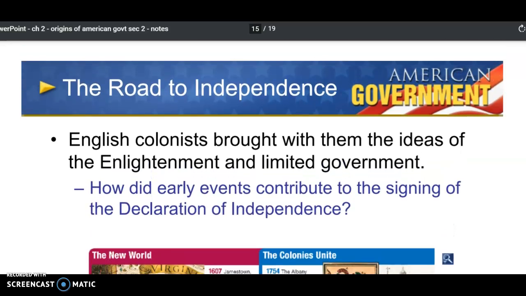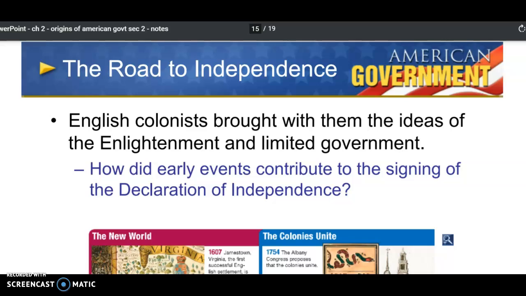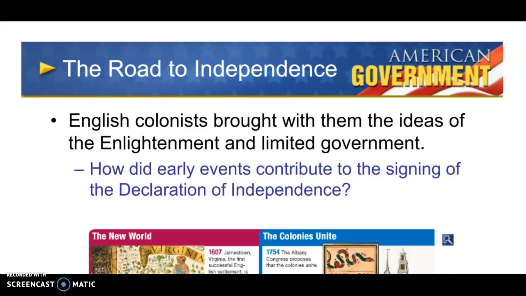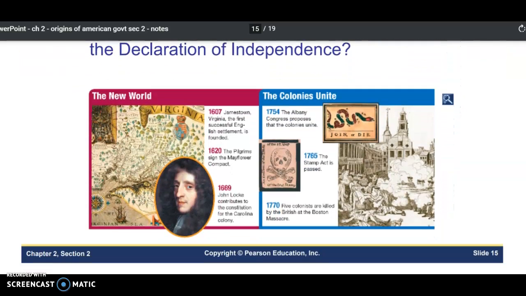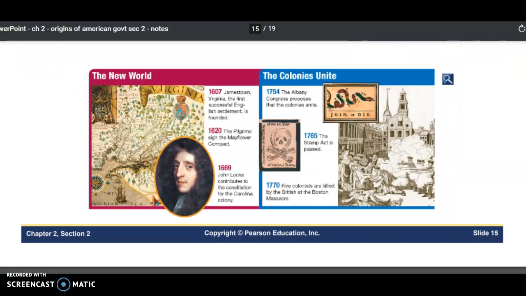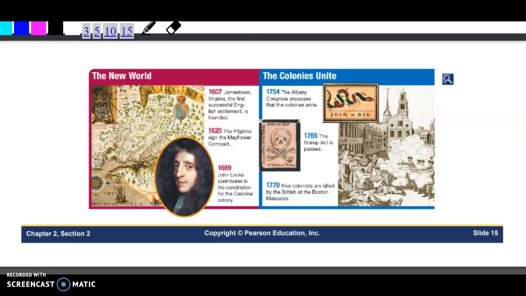So the road to independence. Of course, we talked earlier in our focus question about the English colonists bringing ideas with them of enlightenment and limited government and wanting representation. Here's a cool graphic that shows the New World and gives a breakdown and a timeline. You do not have to write this down.